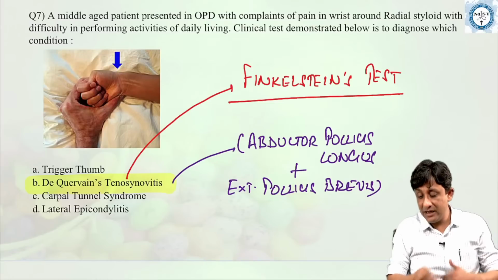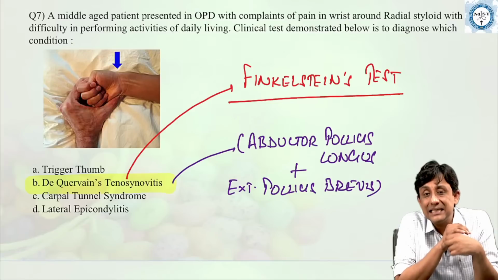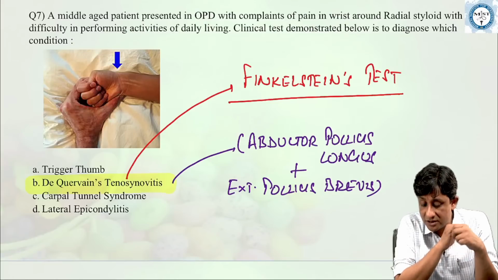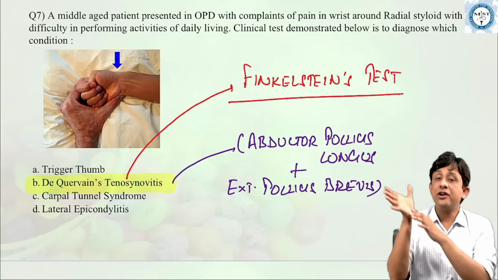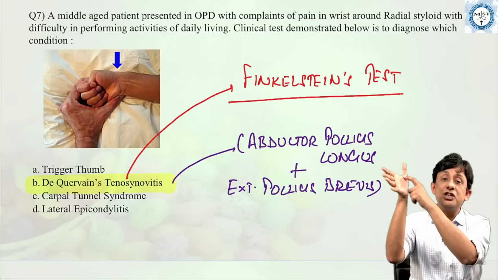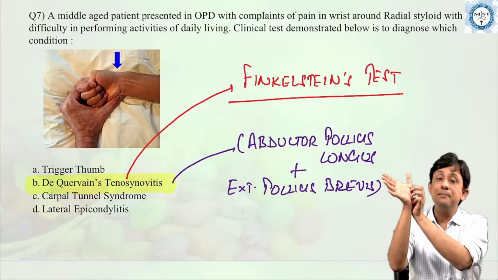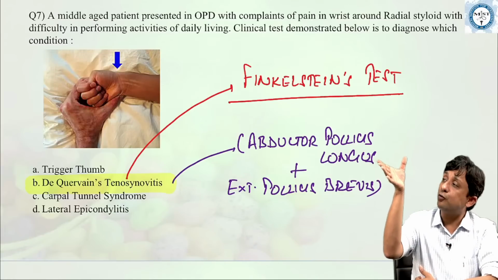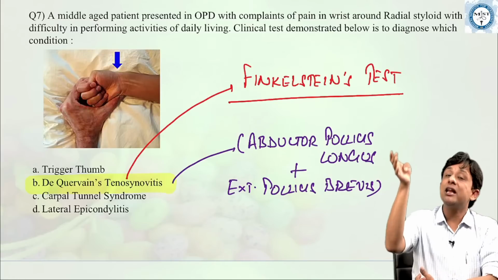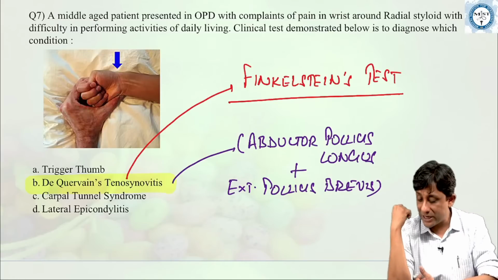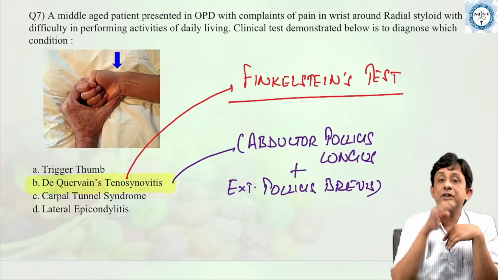Finkelstein's test. Abductor pollicis longus and extensor pollicis brevis. Okay. The other choices, what is a trigger thumb? A trigger thumb is because of a nodule formation in the flexor pollicis longus tendon at the MP joint, due to which a patient is able to flex the thumb, but not able to extend the thumb, okay? That is trigger thumb, also seen in trigger fingers.